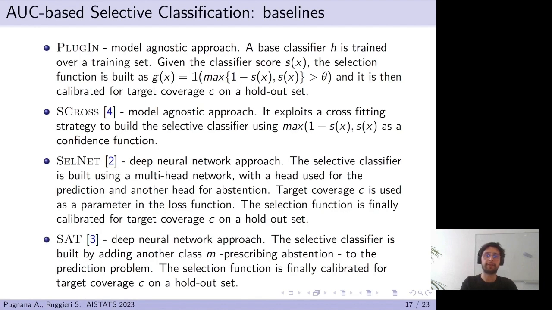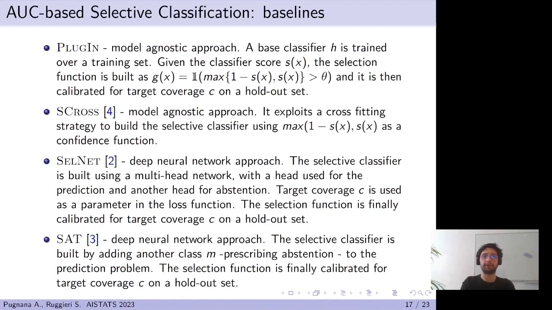SelectiveNet refers to a deep learning approach provided by Geifman et al. The idea is to build a neural network with a common main body and different final heads. One of these heads is used to predict the score for the actual class, while the other is used to build a confidence function. The network is trained using a loss function which takes into account the target coverage. The final selection function is calibrated on a holdout set.